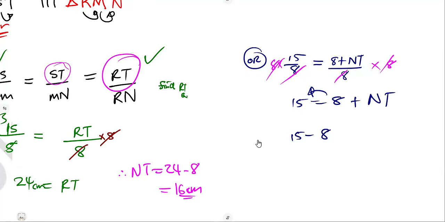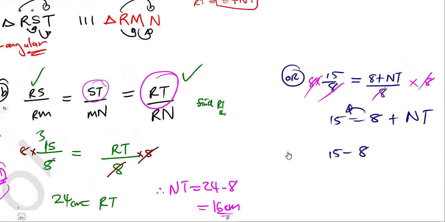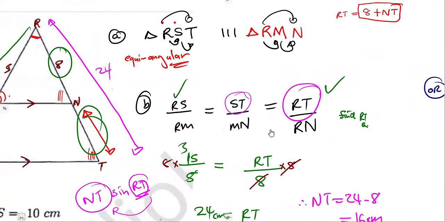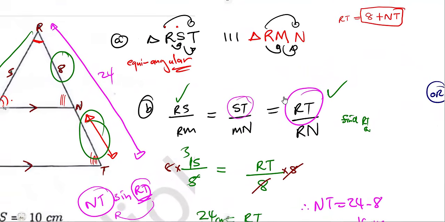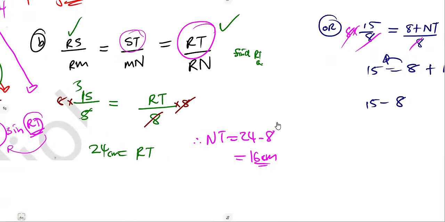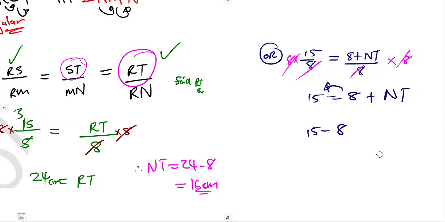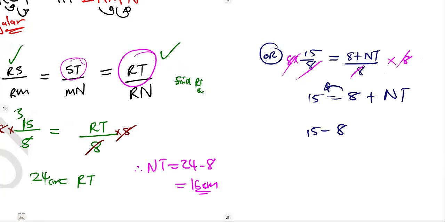Where am I getting the 15, guys? 8 plus NT, 8 plus NT. Here I got 16, but this one is not going to give us one and the same thing, 24. Let's just see what happened here.